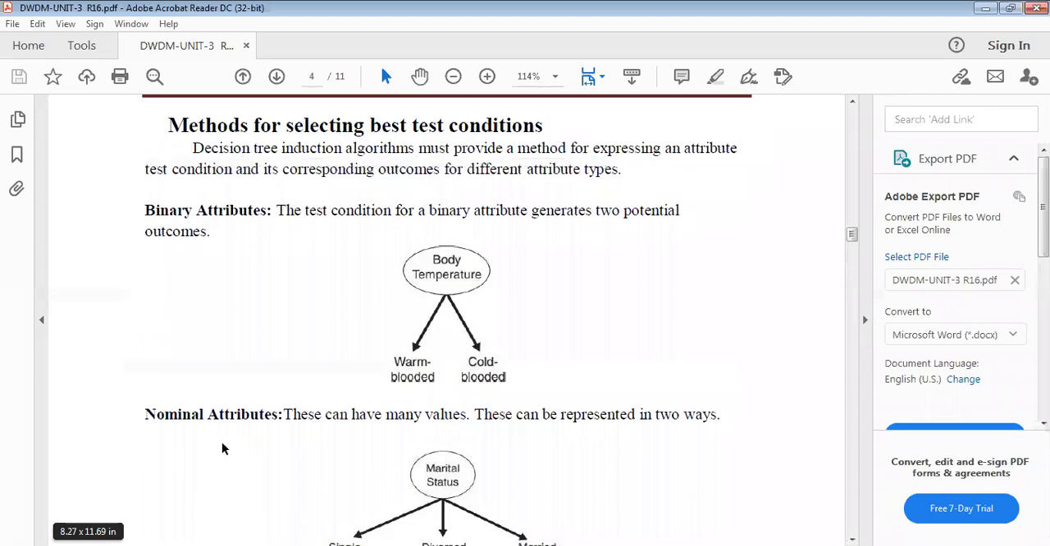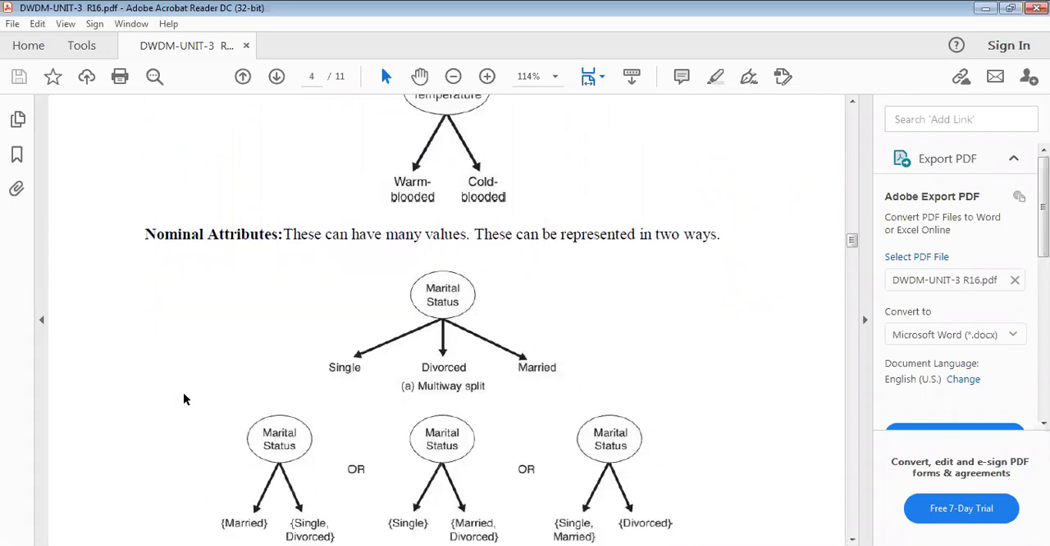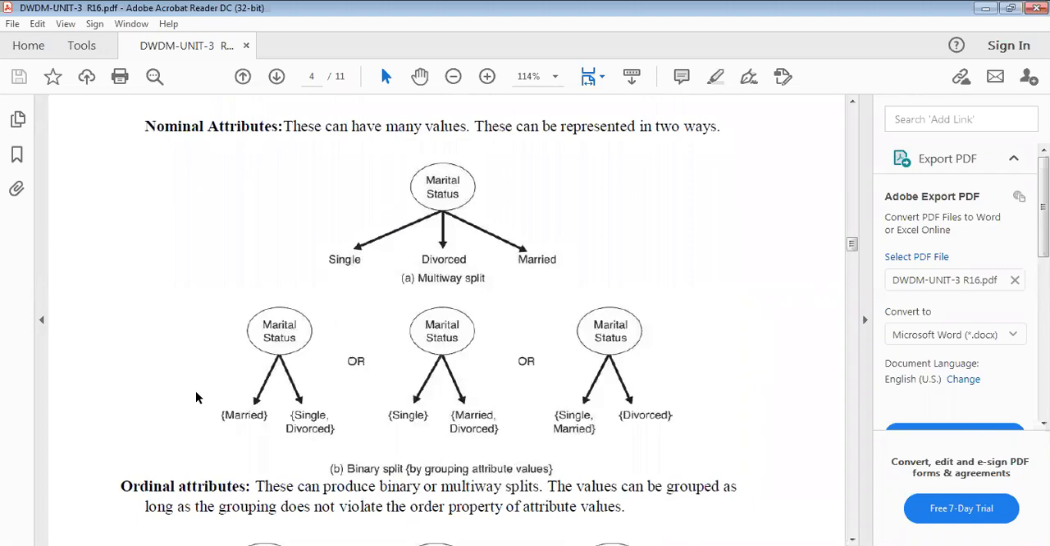So binary attributes generally have two values, true or false, like warm-blooded or cold-blooded. That is the first method. The second one is nominal attributes, which have many values: single, divorced, married. Here we have three values for marital status. For a binary split, we group them, for example married versus single or divorced. That is the binary split.